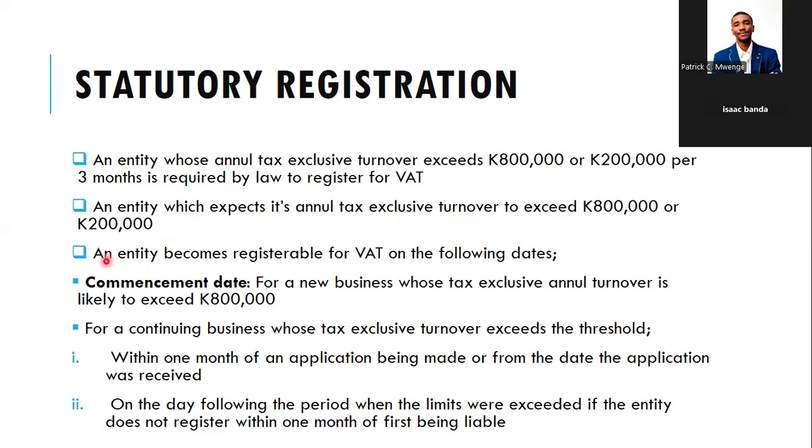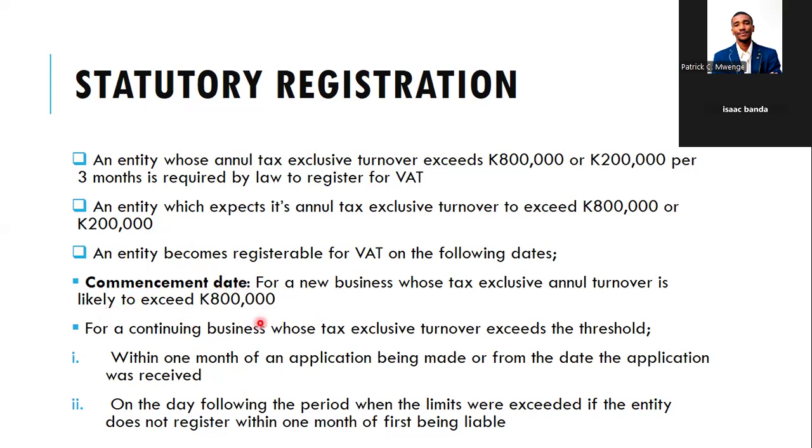Then an entity becomes registrable for VAT on the following dates. One, for a new business, it's on the commencement date. A new business which expects its turnover to exceed 800,000 is registrable for VAT on the commencement date, the date it deems it's going to start operating.